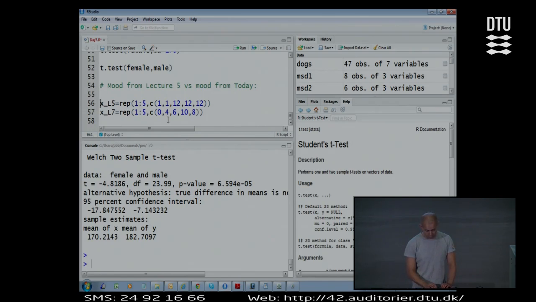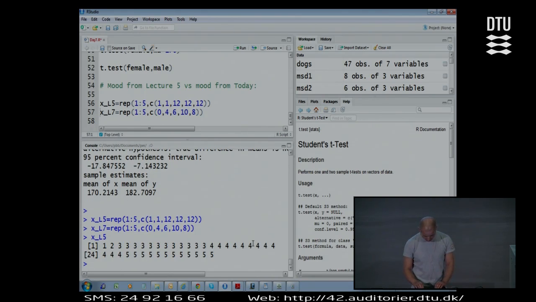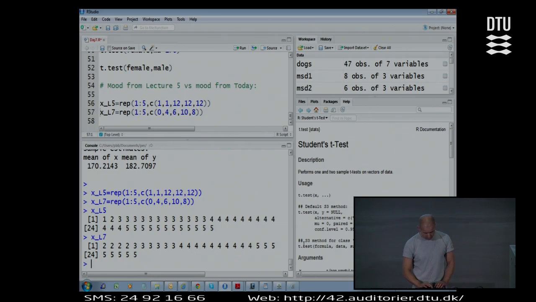I collected that 2 weeks ago. And the mood from today, should we look at it? This is just a bit of technical. The mood from lecture 5 was like this. The mood where I score the highest 5, right? The next highest 4, and so on. The mood from today, a bit darker. Also in lecture 5, we had the break coming up in a week or a bit more. So maybe let's see.